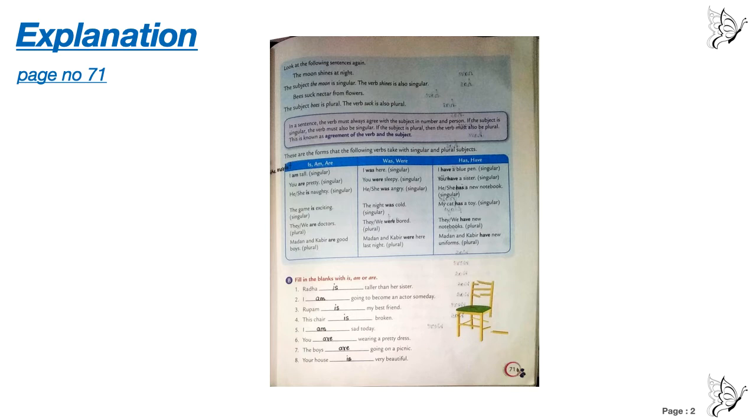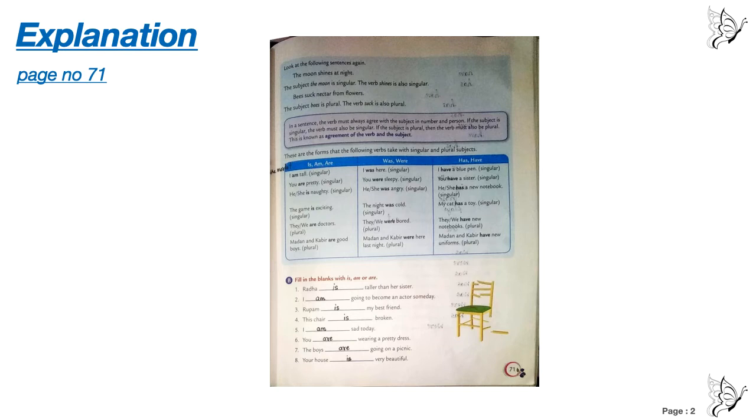These are the forms that the following verbs take with singular and plural subjects. Above it is written is, am, are, where to use is, am, are, was, were, and has and have. I am tall. You are pretty. He, she is naughty. The game is exciting. They, we are doctors. Madan and Kabir are good boys.